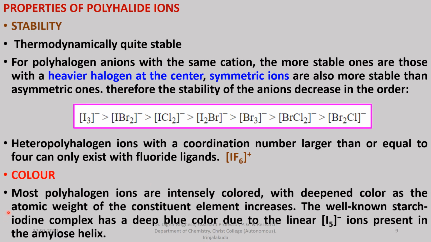Color. Most polyhalogen ions are intensely colored, with the color deepening as the atomic weight of the constituent element increases. The well-known starch iodine complex has a deep blue color due to the linear I5 minus ions present in the amylose helix.